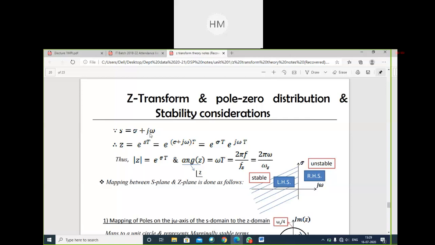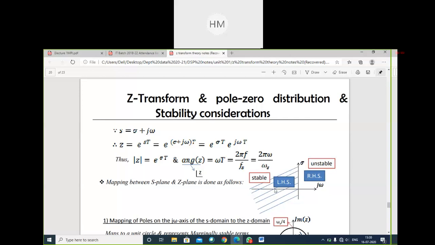And stability: have you studied BIBO stability, bounded input bounded output stability? That we will discuss over here. For the S plane, a stable system is plotted with respect to sigma plus j omega. All the left hand side signals are stable. Right hand side signals are unstable.